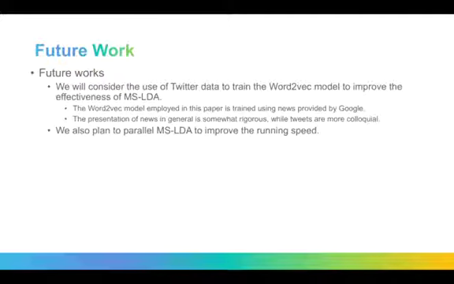In the future, we will consider the use of Twitter data to train the word-to-vector model to improve the effectiveness of MSLDA. The word-to-vector model employed in this paper is trained using news provided by Google, and it spent about 2 hours running the experiment with 297,517 tweets. In the future, we plan to parallelize MSLDA to finish the experiment in half an hour or less. That's all.